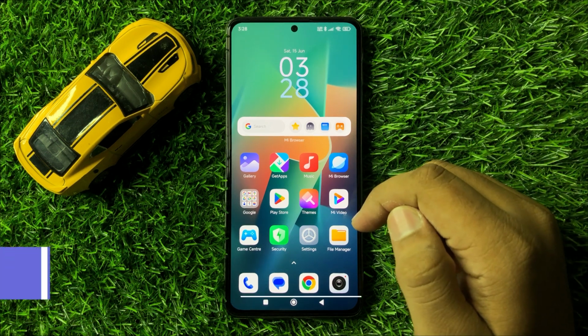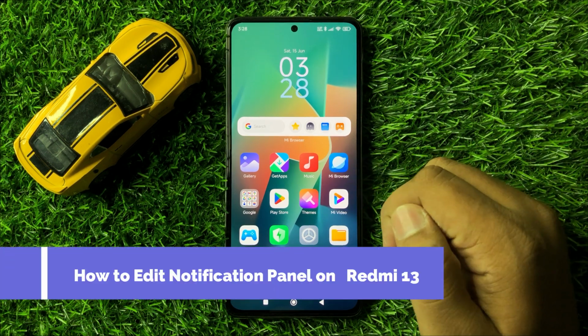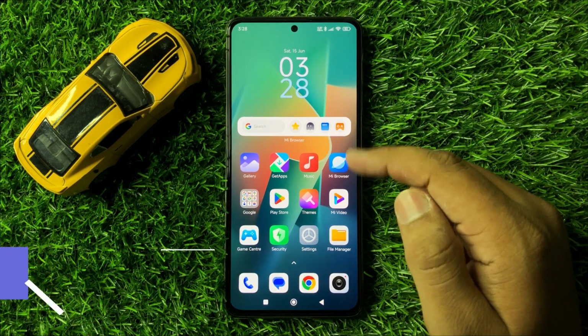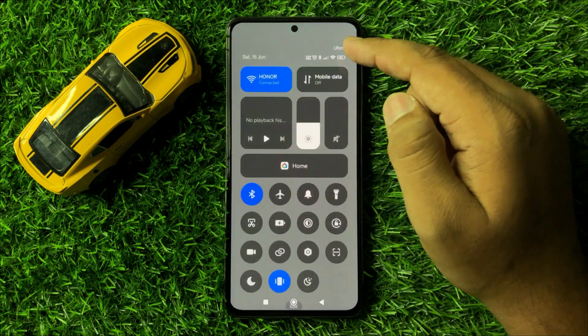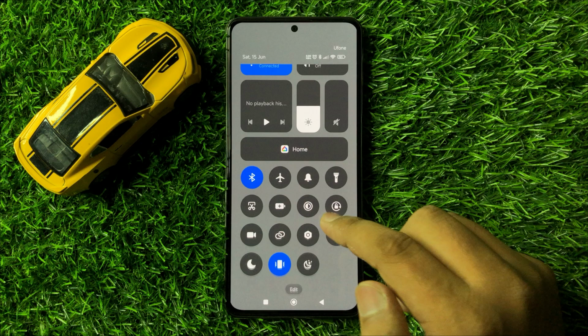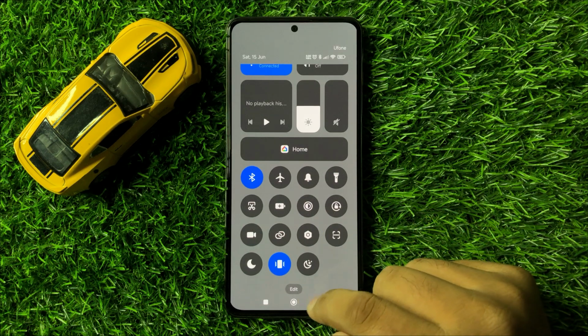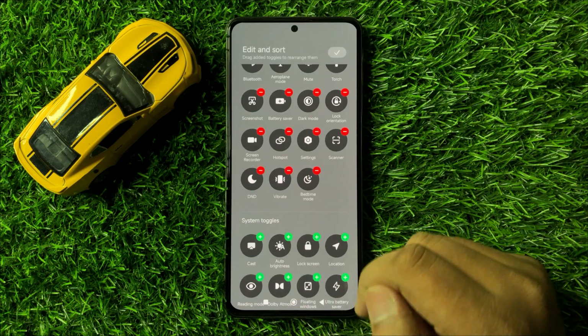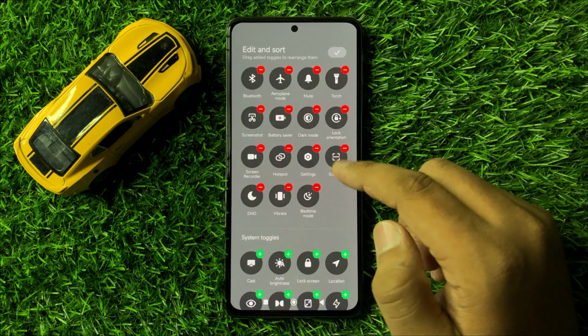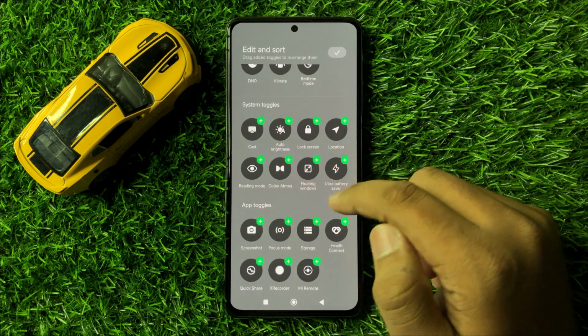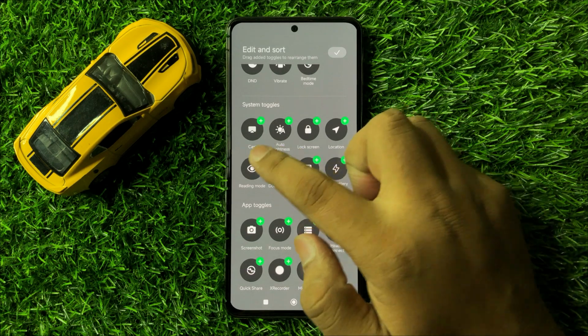How to edit notification panel on Redmi 13. So first of all, open notification panel. Now here click on this edit button, and now if you want to add more shortcut to the notification panel, then click on the add icon with the shortcuts.